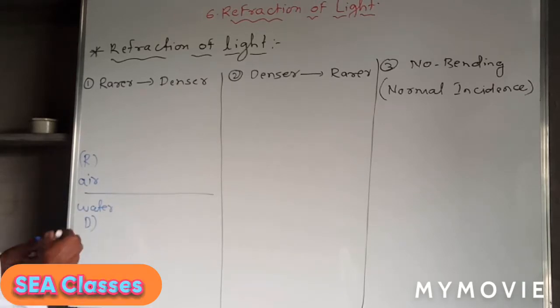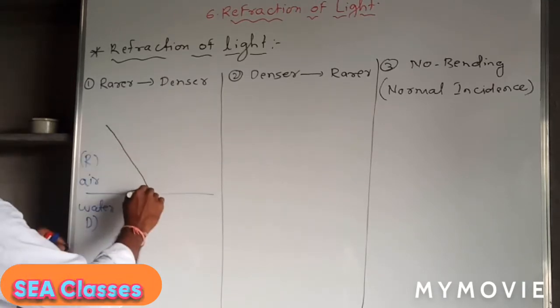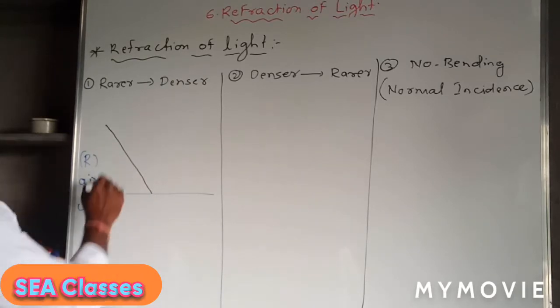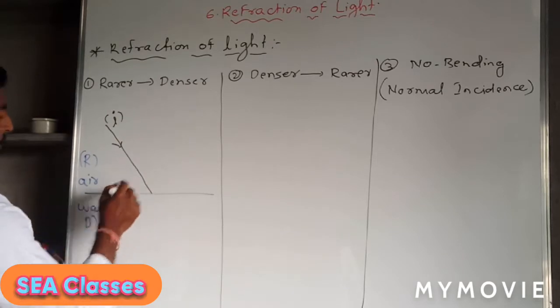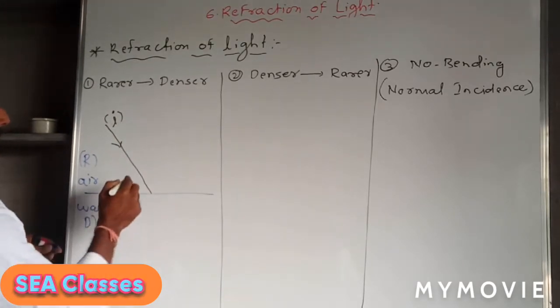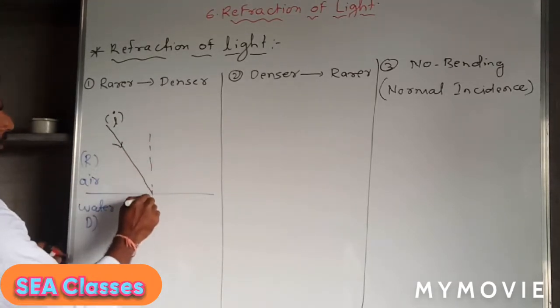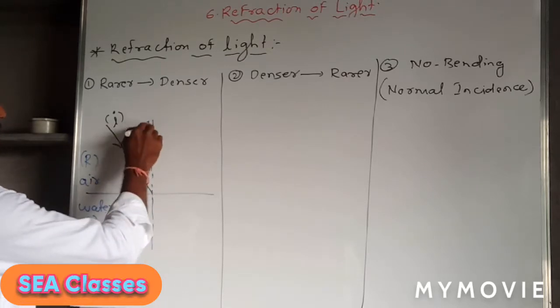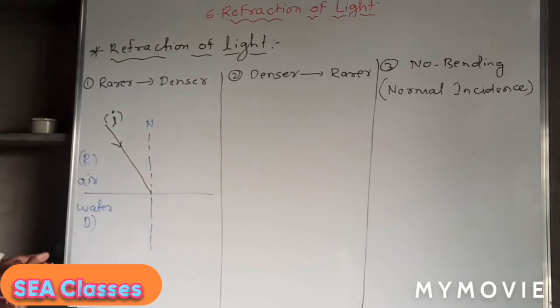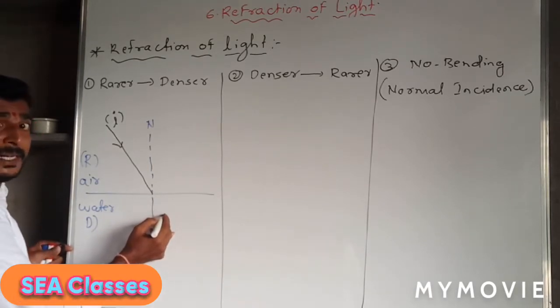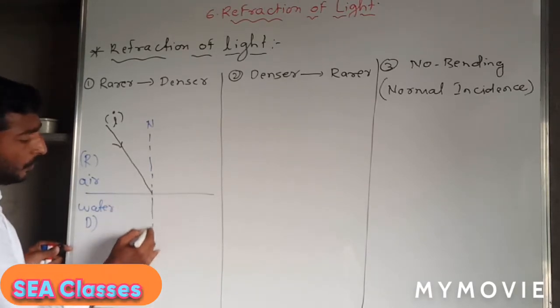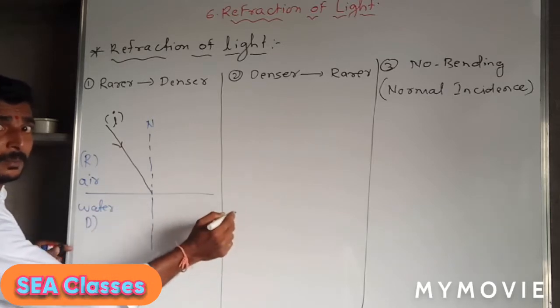Now when the ray of light falls on the surface, this is the incident ray. Now you know that it is going to get refracted. Here is the normal. Now where will this refracted ray bend? It will bend towards the normal or away from the normal.